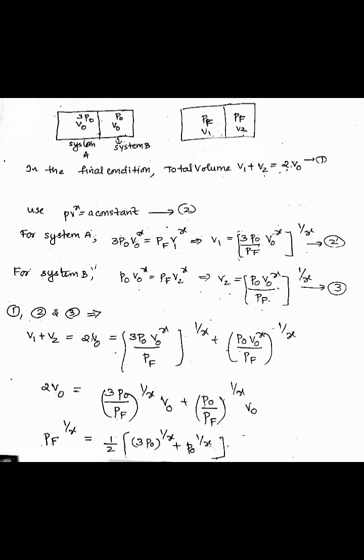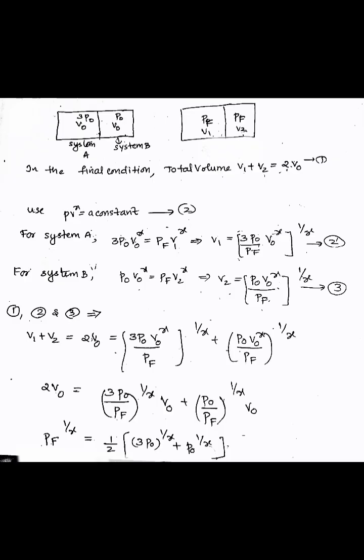That is, V1 is equal to (3P0 V0^γ/PF)^(1/γ). This is equation number 2. Then for system B, P0 V0^γ is equal to PF V2^γ. That is, V2 is equal to (P0 V0^γ/PF)^(1/γ). This is equation number 3.